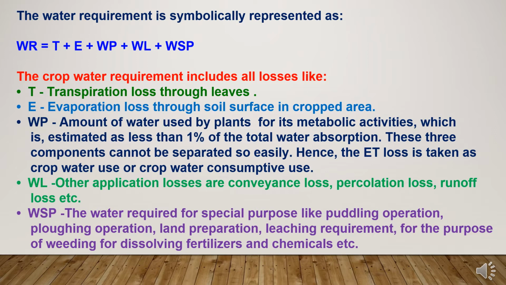Then WL, which refers to the other application losses, which includes conveyance loss, percolation losses and runoff losses. And WSP is equal to the water required for a special purpose like puddling operations, plowing operations, land preparation, leaching requirement for the purpose of weeding or dissolving fertilizers and chemicals, etc.